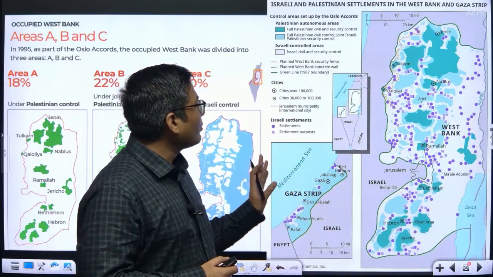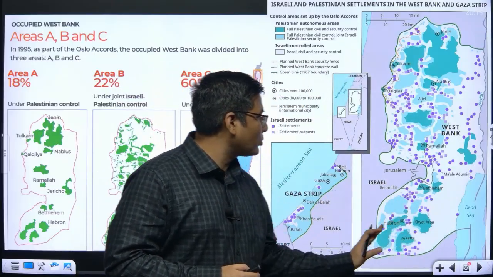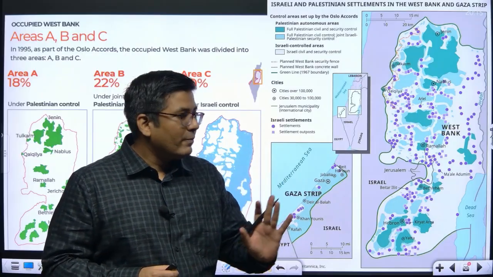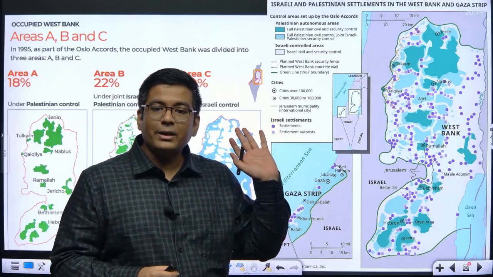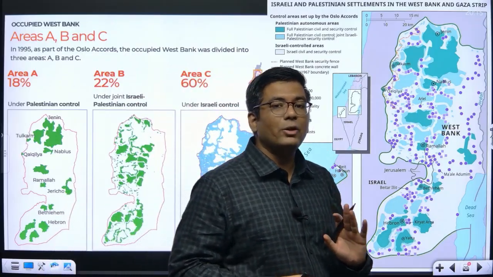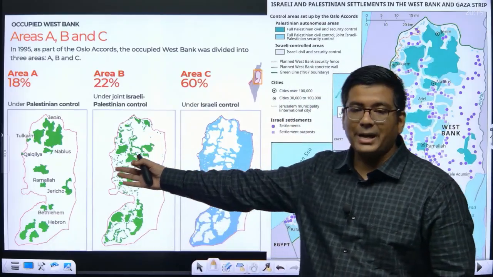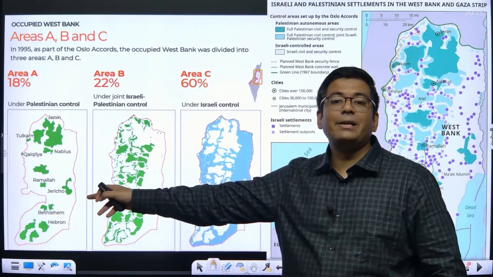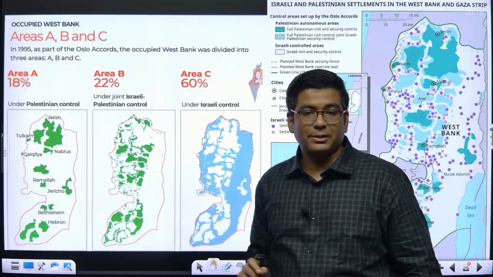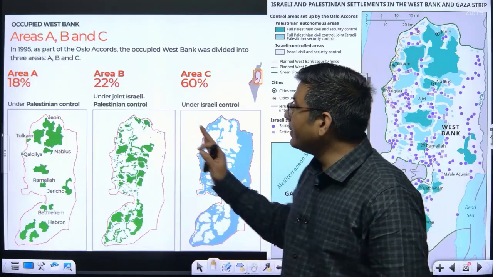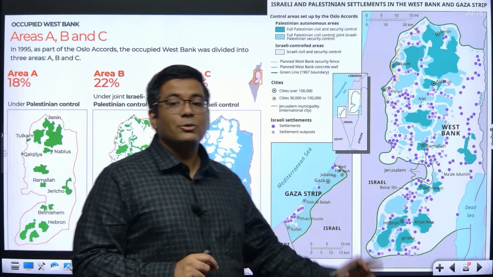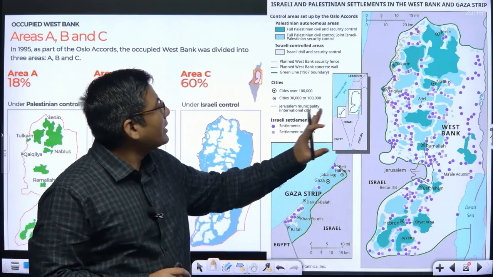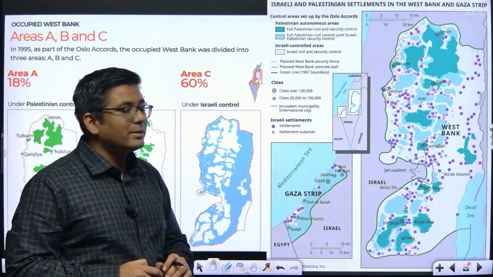So subsequently what would happen is that it was going to be recognized that there will be three types of government. One, the Palestinian government, is going to have control over the regions which are given under Area A. Okay, here only the Palestinian government, and this is exactly where the Palestinian government as of now exists. So this is basically Area A, B and C, and this was with respect to the West Bank. Apart from that, Gaza was to be given full Palestinian control.